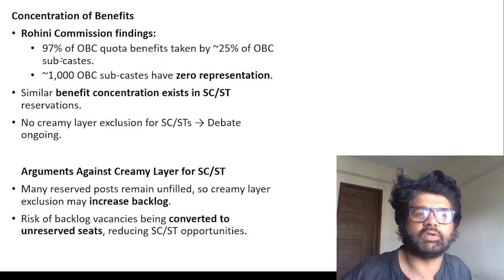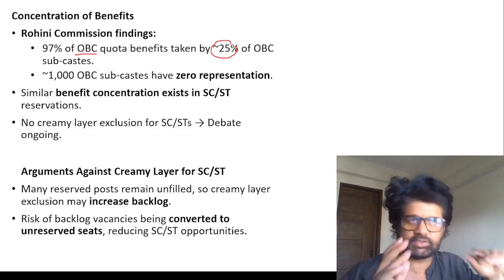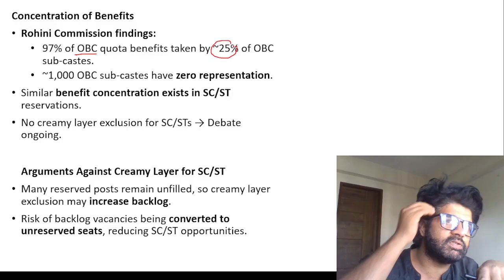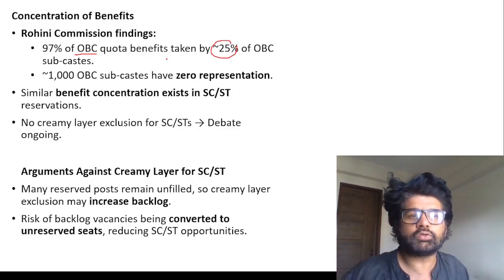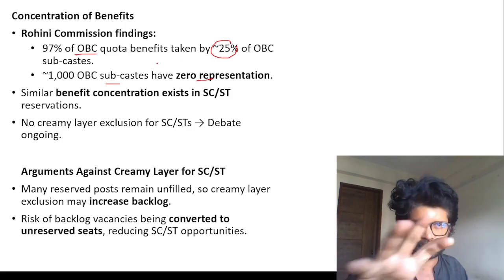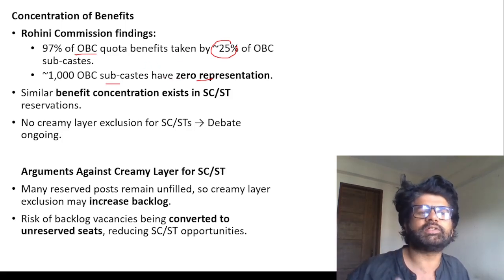So Rohini Commission, 97% of OBC quota benefits taken by 25% of OBC subcaste. As we have discussed in STs, Meena is considered ST in Rajasthan. In some regions, they are also considered as OBCs. So 1,000 OBC subcaste, they have zero representation. So in OBC also, you see why there is a need for subcategorization.